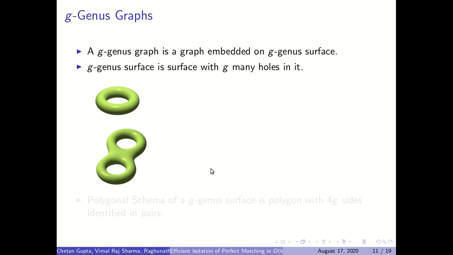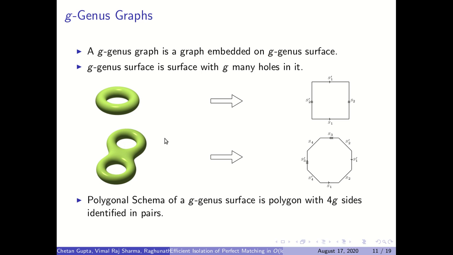So this is a genus 1 surface and this is a genus 2 surface, and the genus g surface can be represented by a polygon of 4g sides. So this can be represented by a polygon of 4 sides, and this can be represented by a polygon of 8 sides. And these sides are identified in pairs. So S1 is a pair of S1 prime, S2 is a pair of S2 prime, and so on.